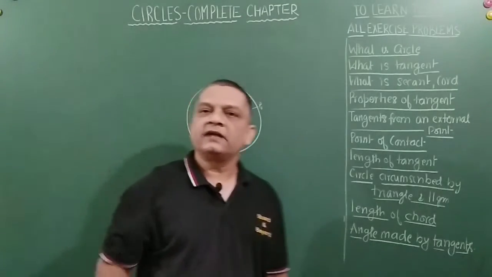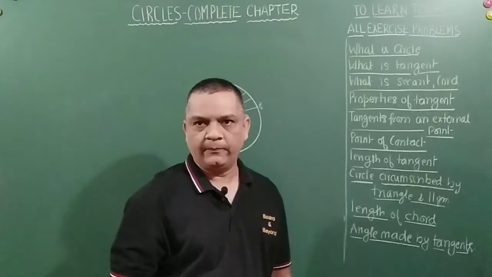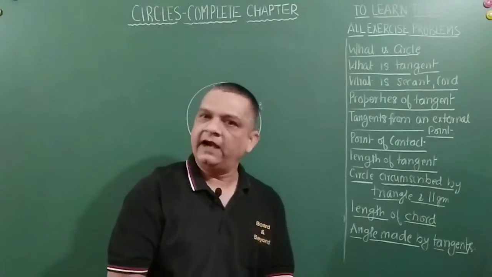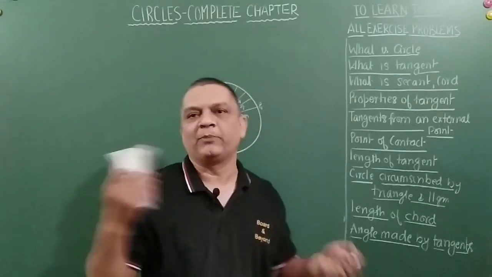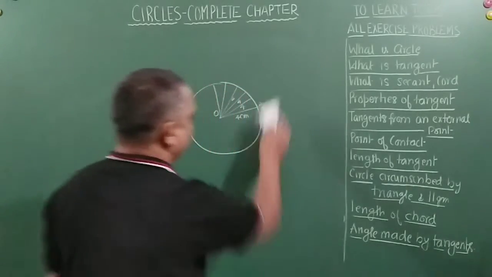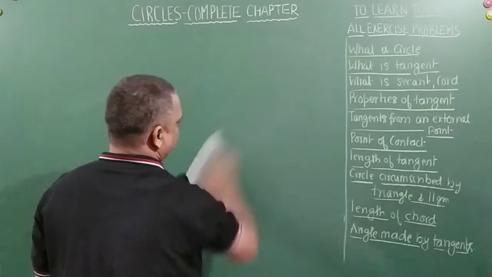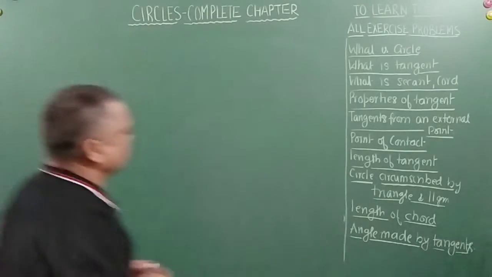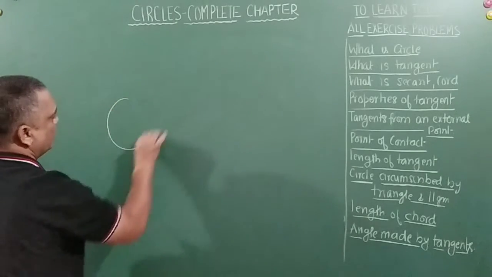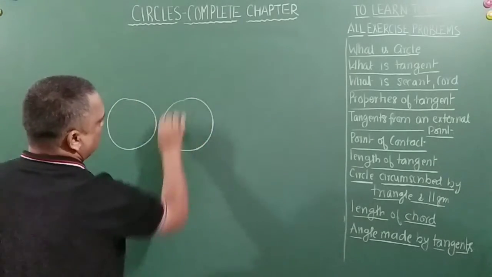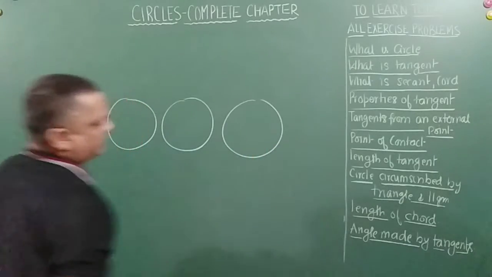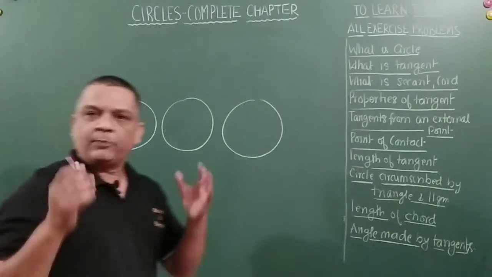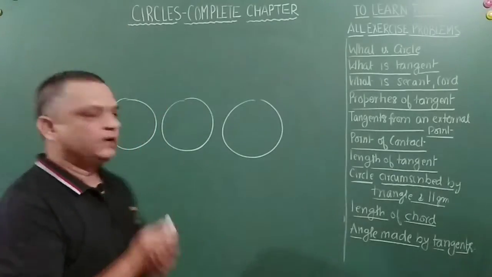Now let us understand what is a tangent. Friends, if you have a circle and a straight line in the same plane, what are the possibilities that are generated? We will understand it here. Let's have 3 circles, 1, 2, 3, and I have got a straight line also in this plane.